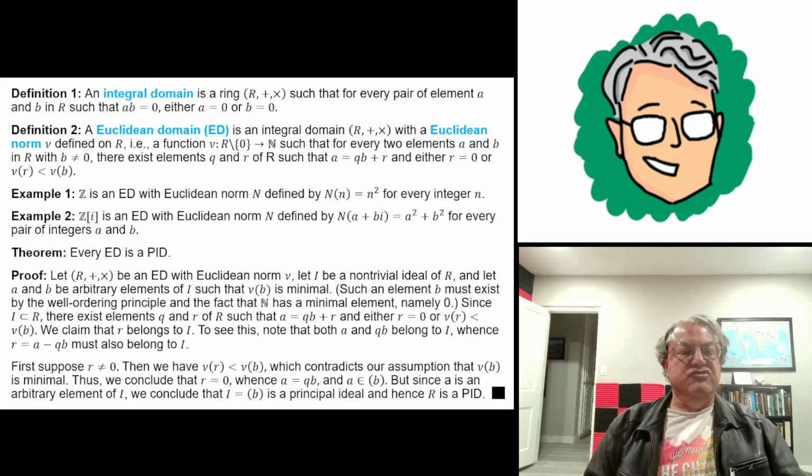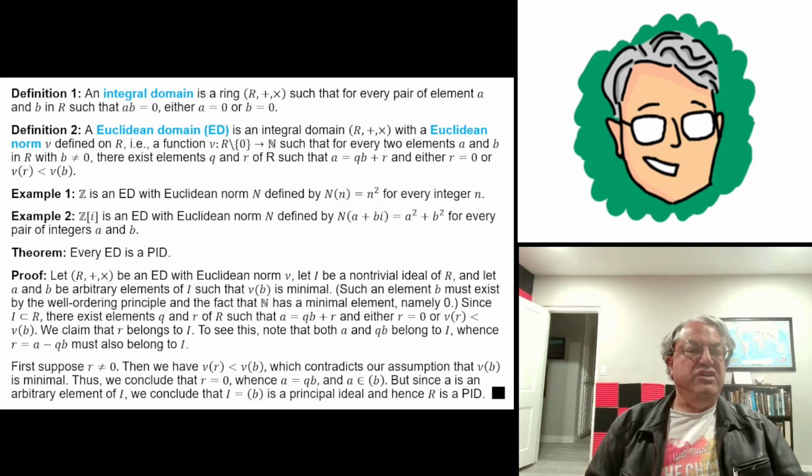But there are certain rings that are not integral domains. I think I gave an example last time, Z modulo 6. Z modulo any composite number, it turns out, is not an integral domain, but Z modulo primes are. And it also turns out that Z of i, the ring of Gaussian integers, is an integral domain.